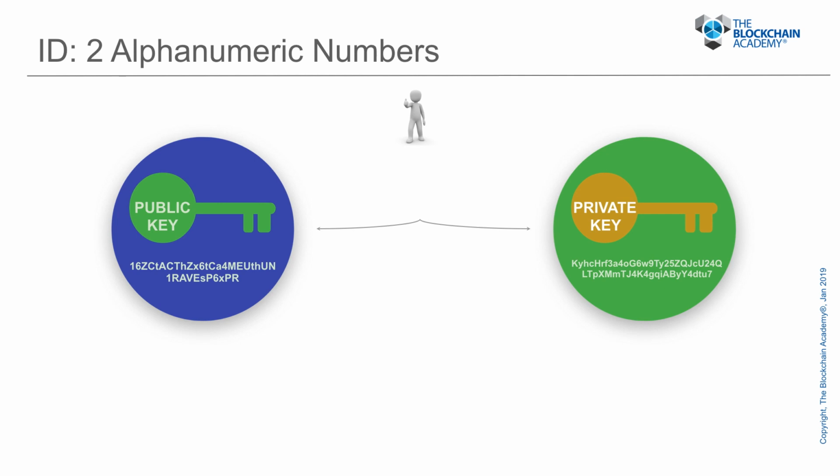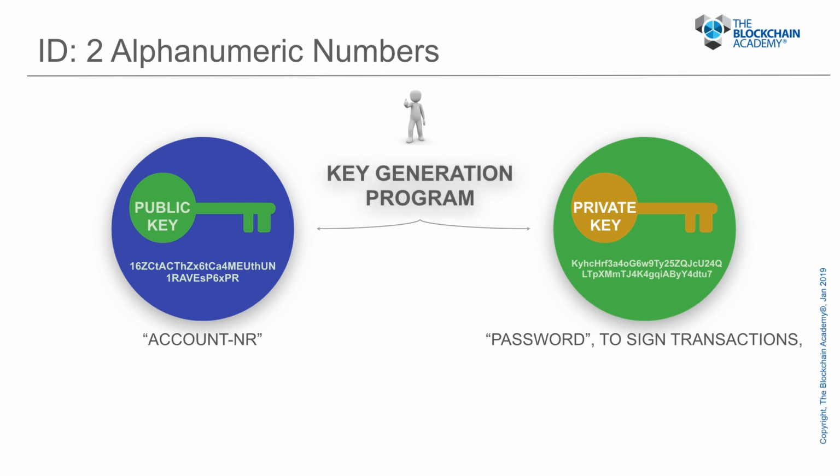The presence of an actor on a blockchain happens through a public key, which is a 32-sign long alphanumeric string that is the equivalent of an account number. This public key comes with a secret private key, which is a 64-sign alphanumeric string that can be compared to a password and that serves to authorize or sign transactions. Both keys are generated outside the blockchain with a standardized key generation program.